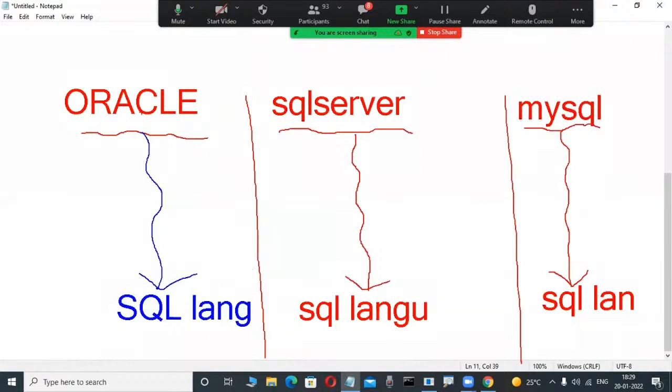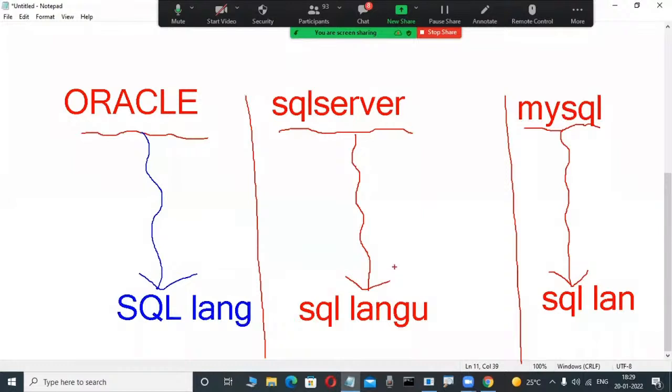Suppose you are working in an Oracle database product in your system, otherwise your friend is working in a SQL Server product, and your other friend is working in a MySQL database product. These persons are all using a SQL language, but are all these SQL languages the same or different? Only one answer is correct.